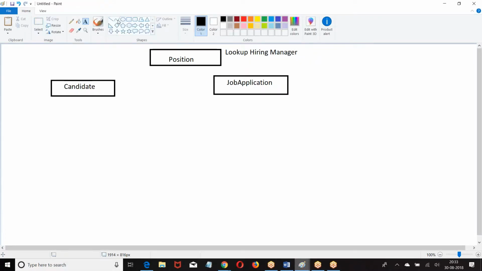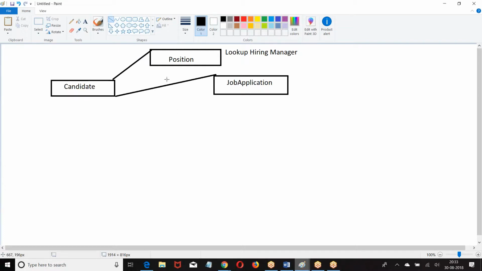Ask your query now. We have given two masters to a candidate, as per his requirement: one is position and another is job application. If I delete the position, the candidate will be deleted.